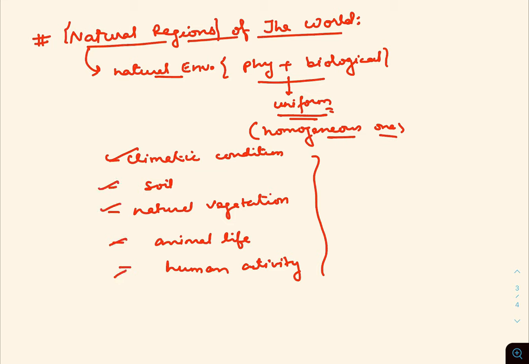are all almost uniform throughout the year. Means we are talking about a region in which the climatic condition, soil, natural vegetation, animal life and the human activities, all these parameters are almost uniform throughout the year.